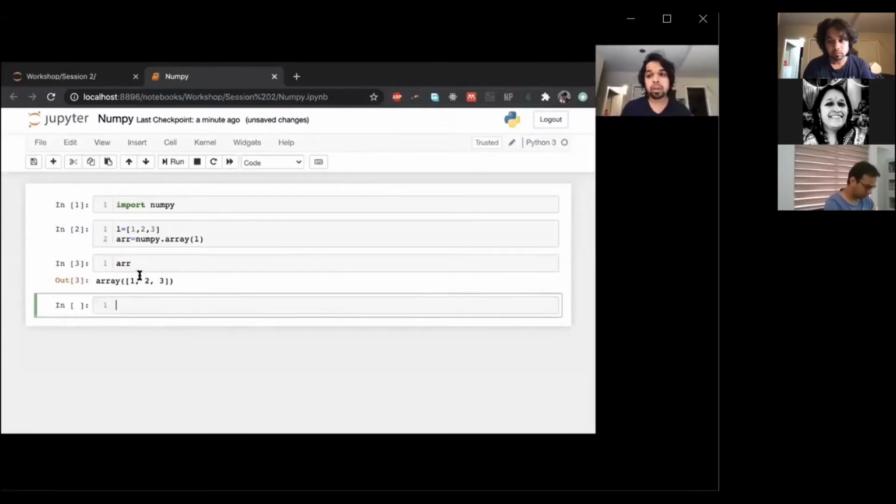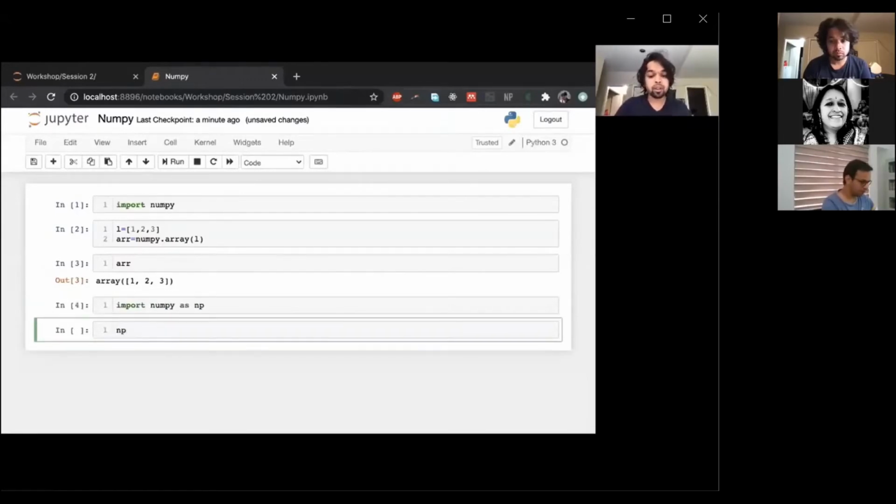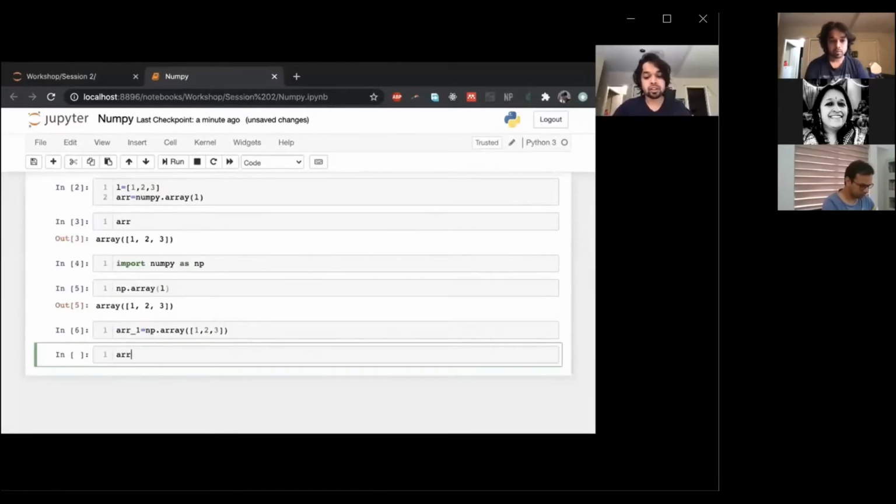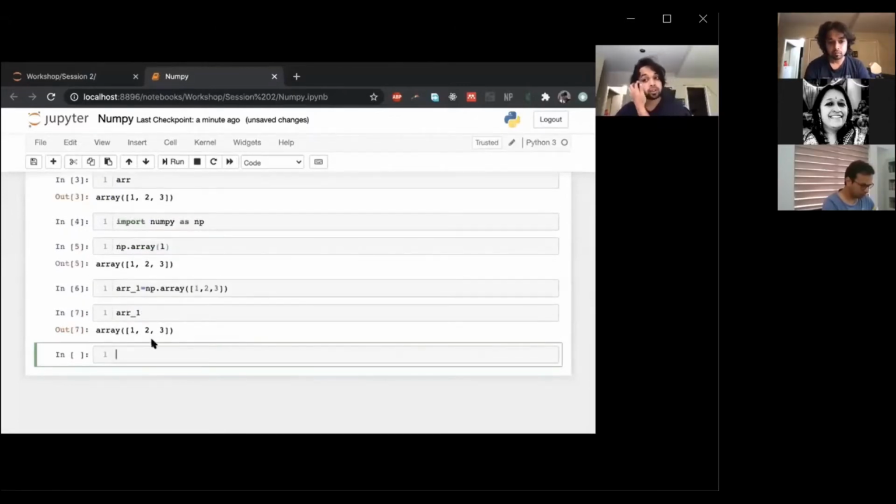But let me show you a quicker, faster shortcut, and it's also useful to see that this is how Python works. I can import NumPy as np, and then I do np.array of the list, so this becomes faster. Another thing you can do is just say np.array of 1, 2, 3 and call this array1. So this is your array1, right?